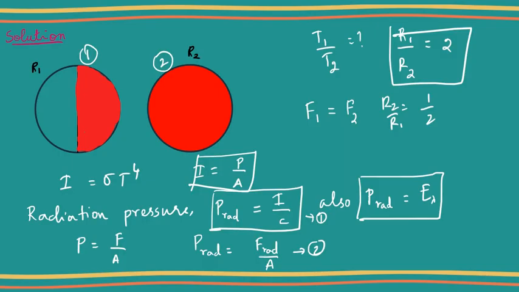So, in this question, you have to remember these few formulas of radiation pressure, and how we relate radiation pressure, force and intensity. You just have to remember the basic formulas, and mix and match all those formulas in your question as given. So these are the 4 problems for today's video. We'll be solving the next 4 problems in our next video.